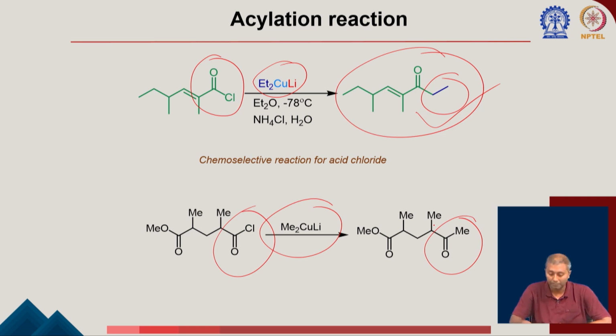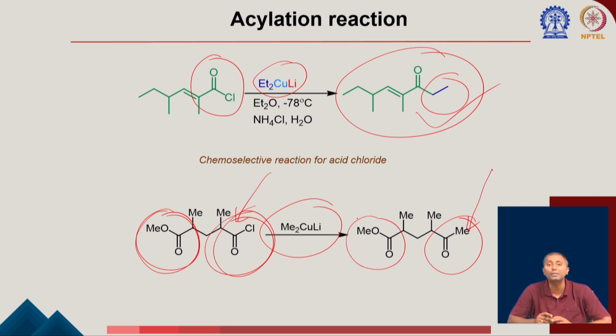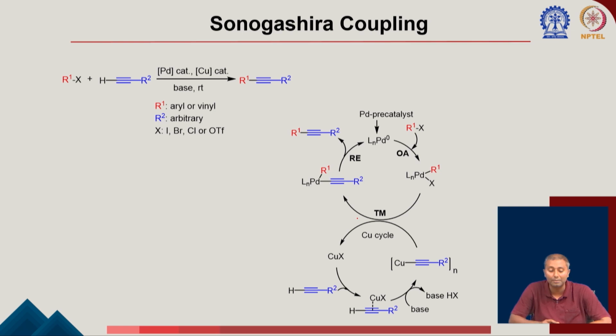get to this product. And the other important thing I should mention in this slide is there is an ester versus an acid chloride. This is a very important chemoselectivity. You are seeing that the reaction is only happening at the acid chloride to get to this ketone, while the ester remains untouched, which would be difficult using a Grignard or the corresponding lithium.